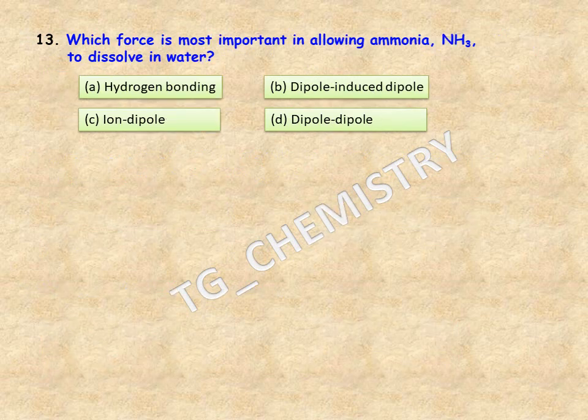Next question is, which force is most important in allowing ammonia, which is NH3 by molecular formula, to dissolve in water? So what should be the driving force of ammonia getting dissolved in water? Definitely the answer is hydrogen bonding. The hydrogen bonding between the ammonia molecule and the water molecule would help ammonia to get dissolved in water.